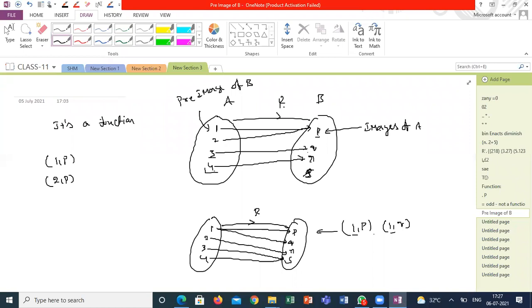a relation is defined in such a way from A to B. If I want to call this relation a function, each and every element of A should have only one image in B. Each and every element of A should have a unique image.